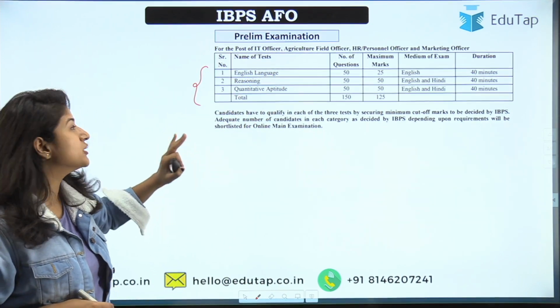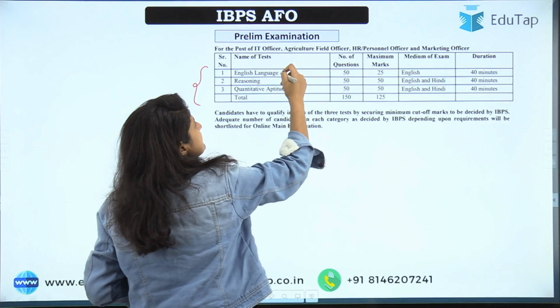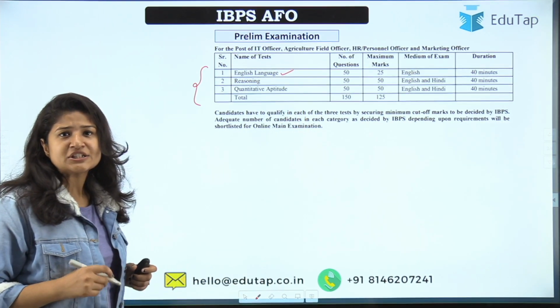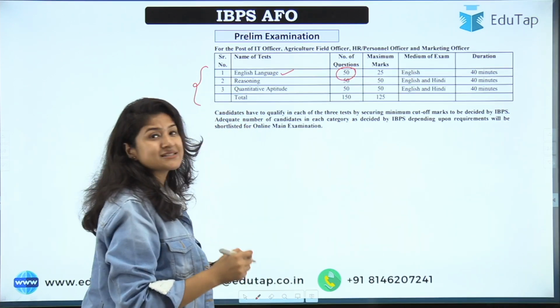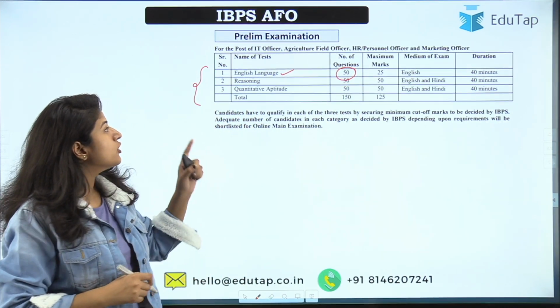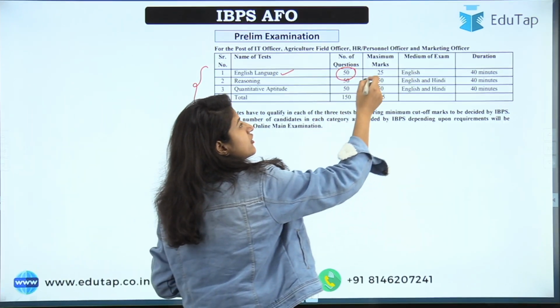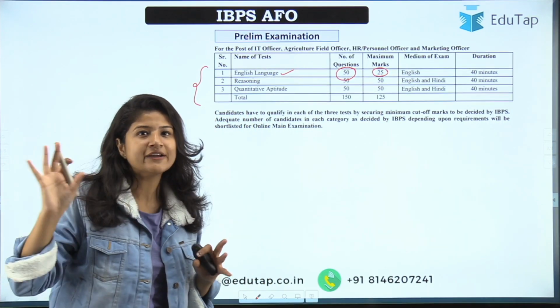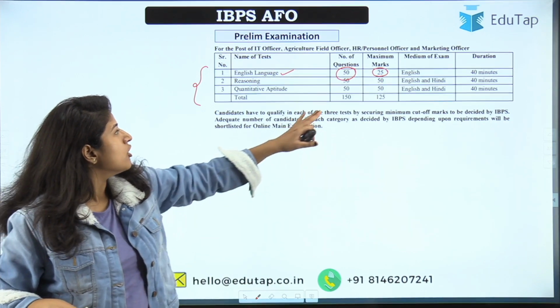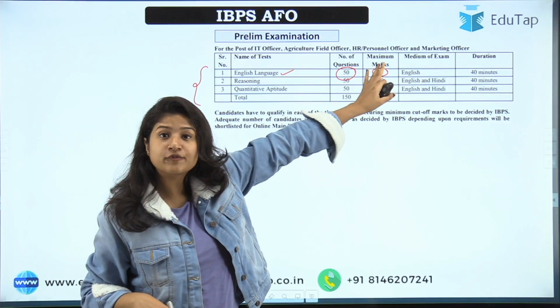In this section of English language, a total of 50 questions are asked. All right, so these 50 questions are of maximum 25 marks. So you can say 0.5 for one question, right? So these 50 questions are of 25 marks.